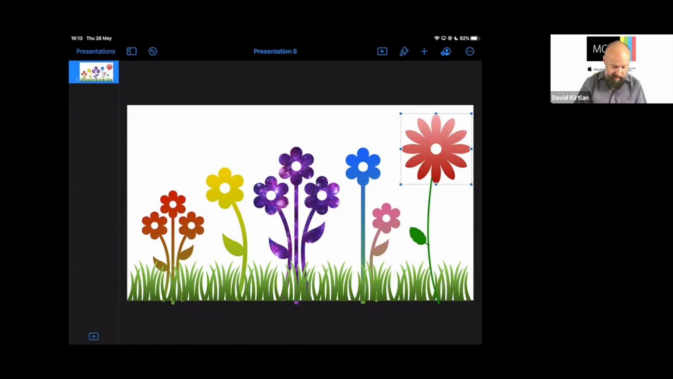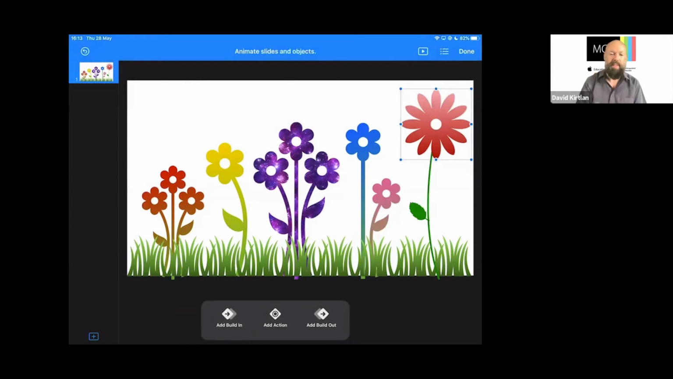So let's tap on that flower head there on this side here. And some of the options we have along here, we've seen these, but the last one is animate. And this gives us loads of options. And this is where the interesting things start to happen in Keynote.